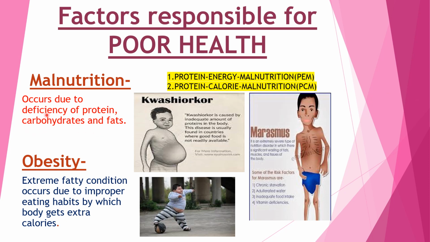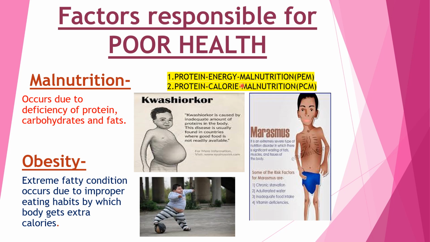Malnutrition occurs because there is a lack of protein, lack of carbohydrates, and lack of fats in the body of children. Now there are two main types of malnutrition: protein energy malnutrition, which is known as PEM, where the energy-giving protein is less in the body.